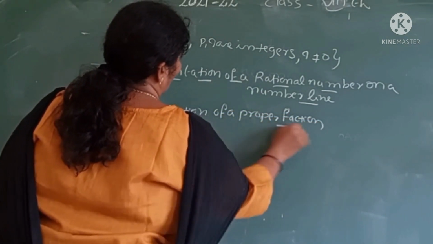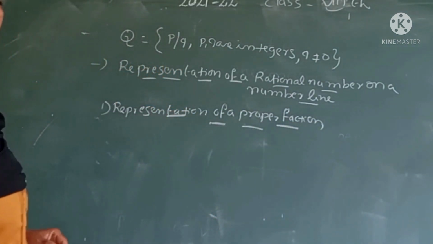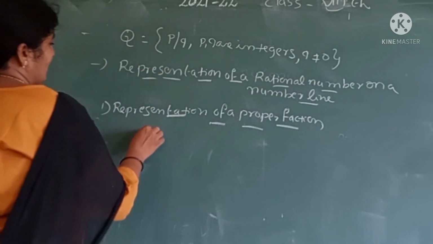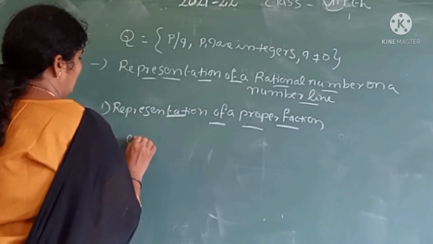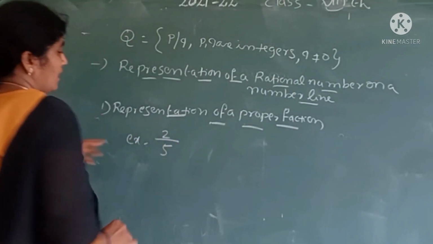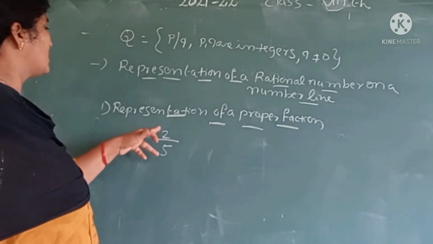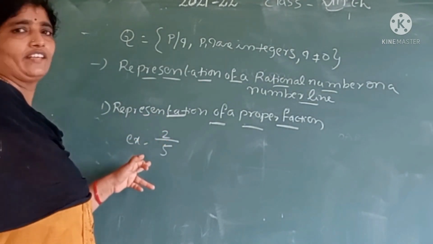Representation of a proper fraction. What does proper fraction mean? The numerator is less than the denominator. If the numerator is less than the denominator, then it is a proper fraction.